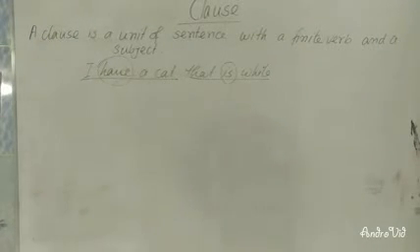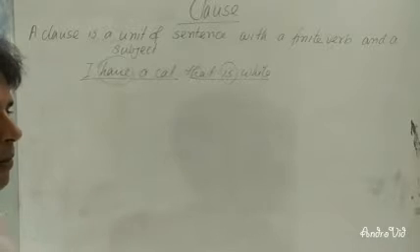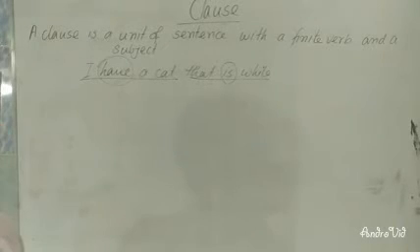Dear learners, I hope you have understood about the clause. If you find two finite verbs in a sentence, there are two clauses. If you find three finite verbs in a sentence, there are three clauses. What is clause?